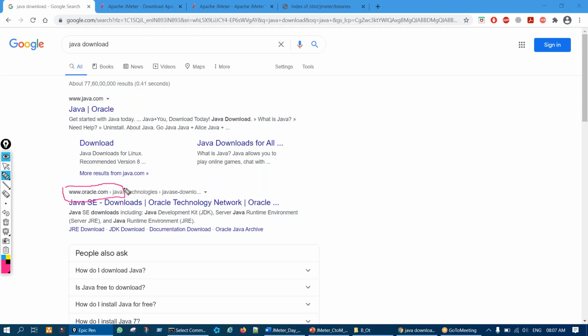Because currently Java is owned by Oracle. Earlier it was owned by Sun Microsystems. Sun Microsystems was one company very long back, around 6 to 7 years back. They were the real owner of Java. Oracle bought Java, and now it is owned by Oracle. So this is the old website, do not go there. Come here to oracle.com Java, and we'll download from here.